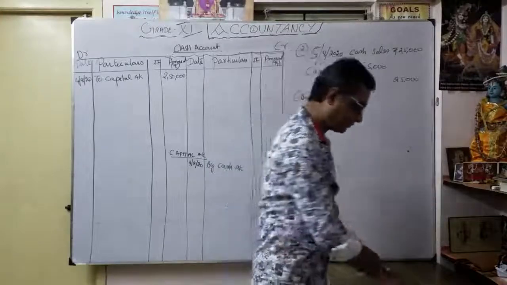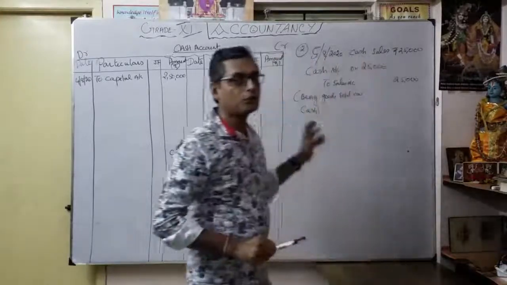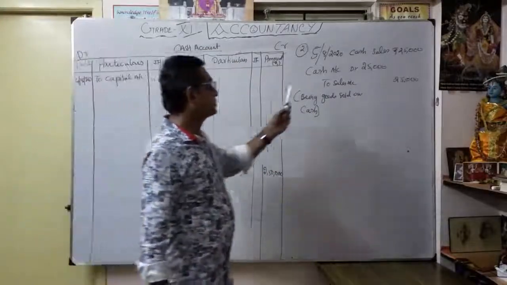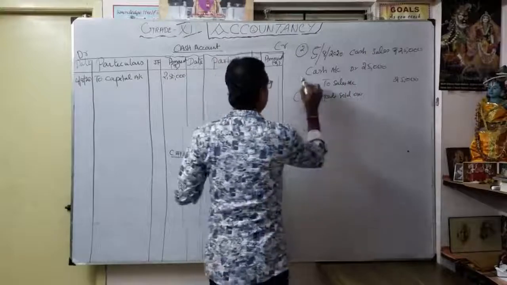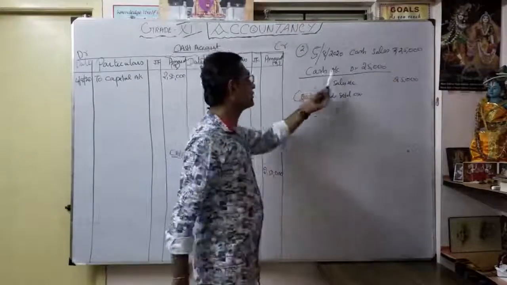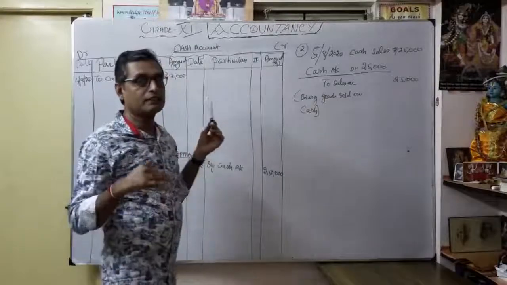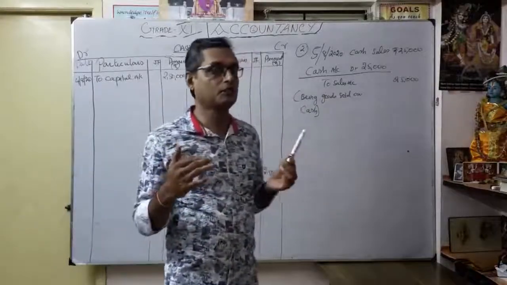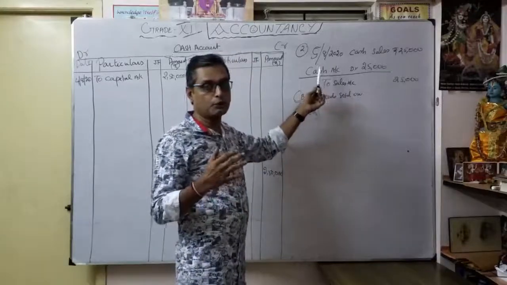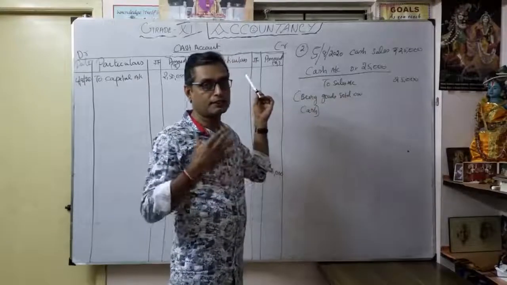So how are you going to do the posting? See carefully. First, always consider this the base part. The cash account is already open, so there is no need to open it once again. That is very important. Once you have opened the name of the account, you have to use the same account only, that's why the summary will come.